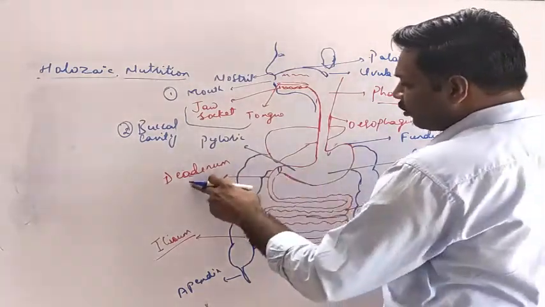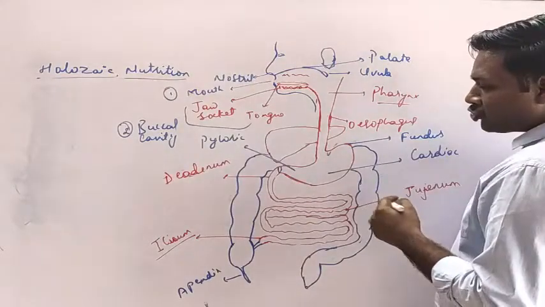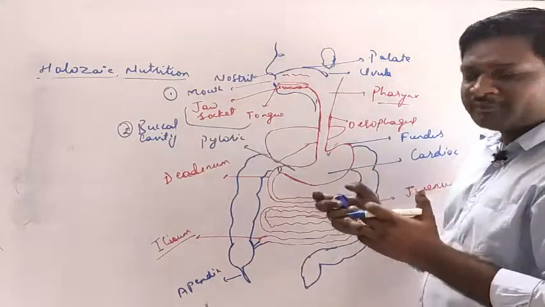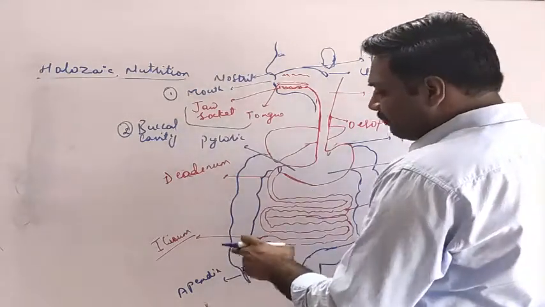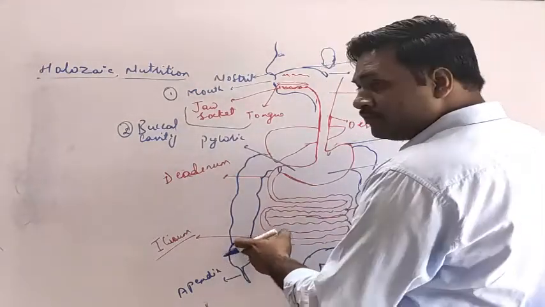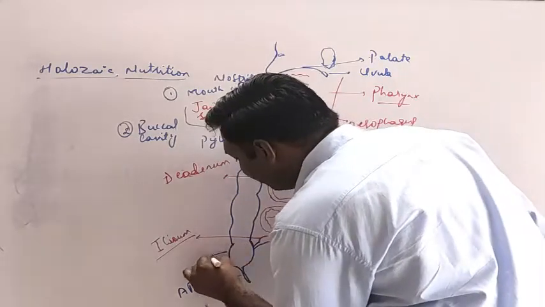This is the C-shaped duodenum which opens into a large convoluted structure called the jejunum, and this jejunum ends into the small distal part called the ileum, which opens into the colon. This structure is called the colon.